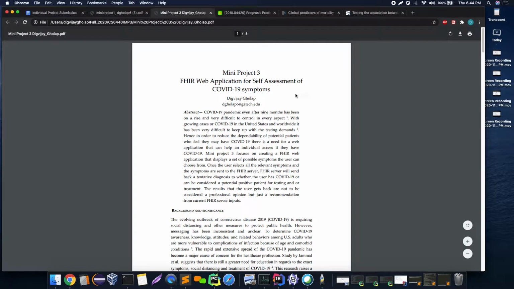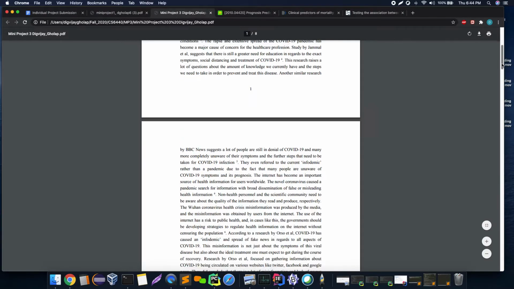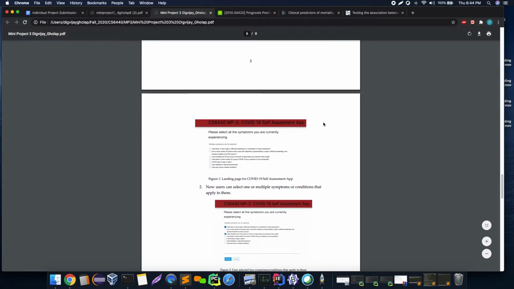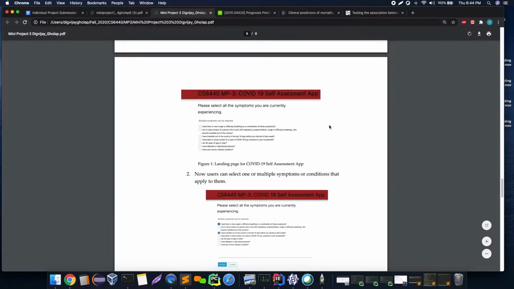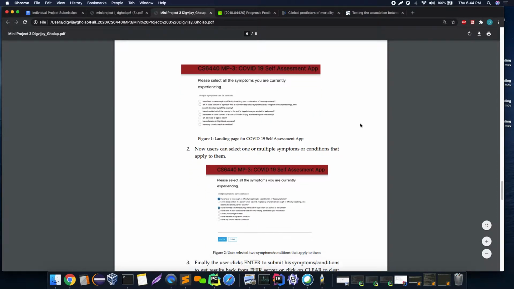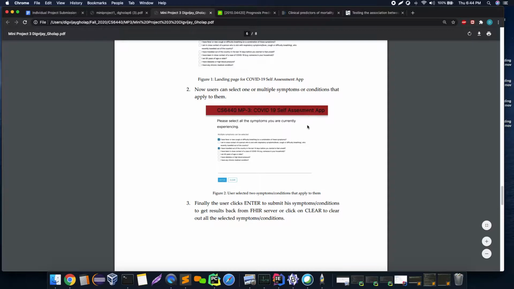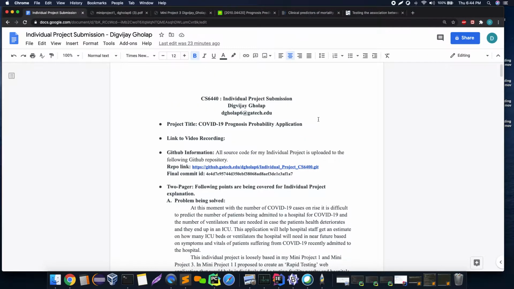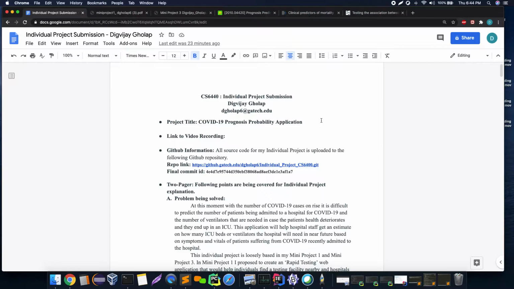And mini project 3 was a small Node.js application that would give the user a self-analysis of COVID-19 symptoms. Based on the symptoms that the user inputs, it would tell if the user actually had COVID-19 or not. So coming back to the individual project submission.